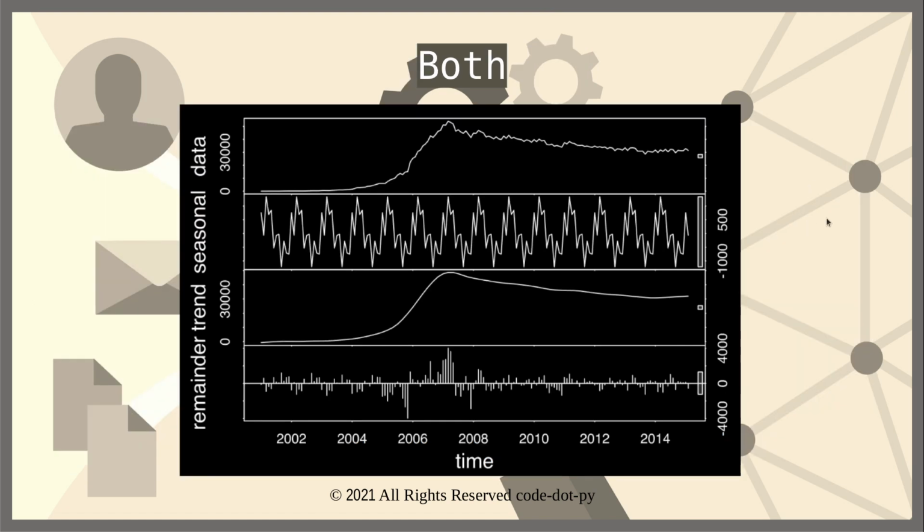And then we can have a combination of the two, where overall we can see there is an overall trend, as well as within the trend some sort of seasonal variation also. That's why we see these crests and troughs.